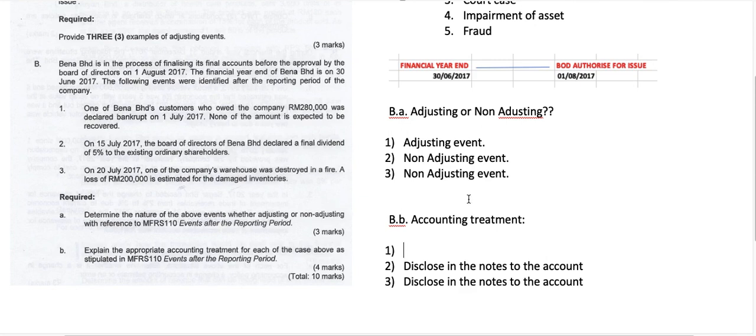Alright, so for number 1, how do you do the adjusting entry? Case 1 relates to your trade receivable, where now your receivable should be reduced by 280,000.